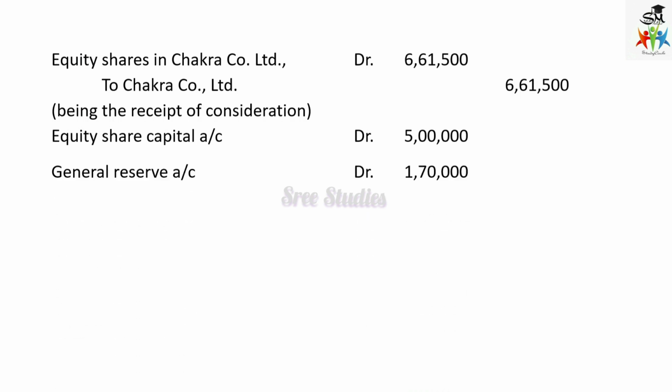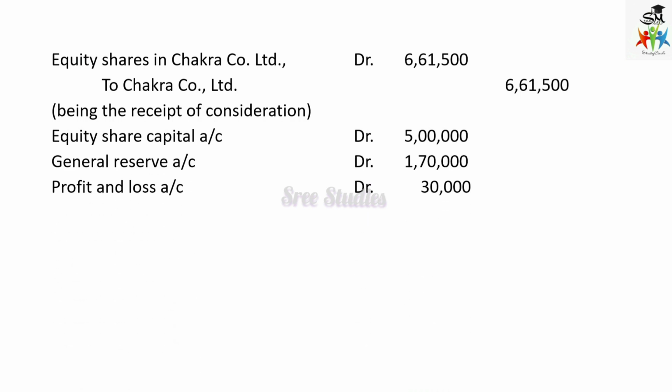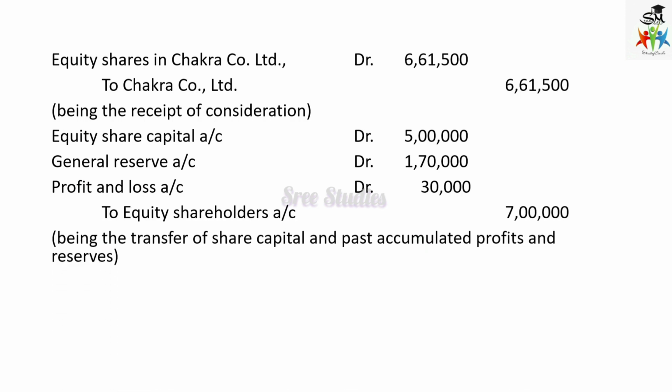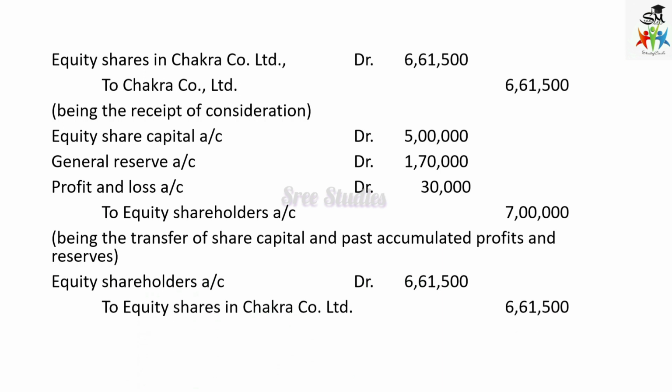And equity share capital, general reserve, profit and loss account, whatever it is, capital plus accumulated profits transferred to equity shareholders. Then equity shareholders to shares in Chakra Limited, final payment to equity shareholders. That's all. No more entries in the Ashok Company Limited.